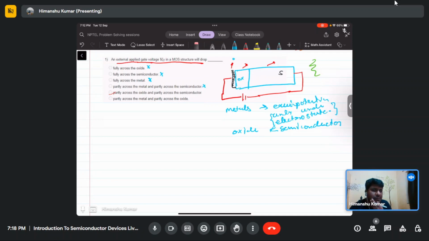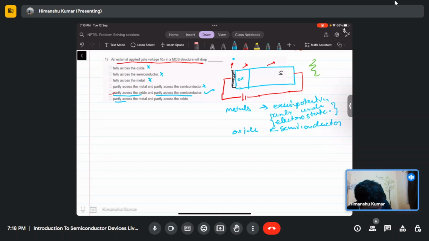Whatever thickness we use in devices like the MOSFET is hardly a few nanometers or a few hundred nanometers of metal thickness. At those thicknesses you can neglect the resistance and ignore the drop across the metal, so that is also wrong. Partly across the oxide and partly across the semiconductor looks convincing, and that is correct.